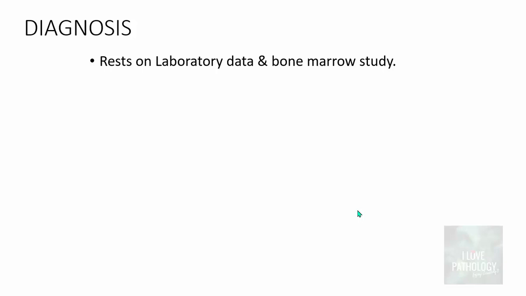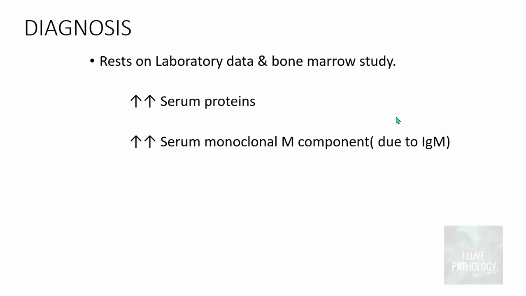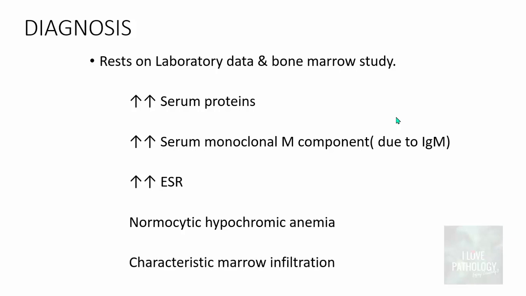Now, the diagnosis of this condition entirely rests on laboratory data and the bone marrow study, where there will be an increase in serum proteins. The serum monoclonal M component is elevated, particularly IgM type. There will be increased erythrocyte sedimentation rate. We know the reason. That's because of the presence of immunoglobulin, which forms Rouleau formation, and then there is rapid fall in one of the stages of ESR. Of course, anemia because of infiltration of the tumor cells in the bone marrow. So there will be normocytic, normochromic anemia. And characteristic bone marrow infiltration consisting, as I told you, of lymphoid cells, the plasma cells, and the plasmacytoid lymphocytes. So that's how you diagnose Waldenstrom macroglobulinemia.